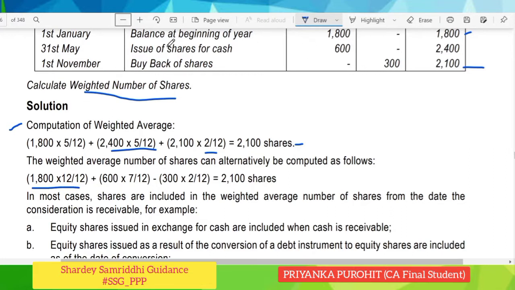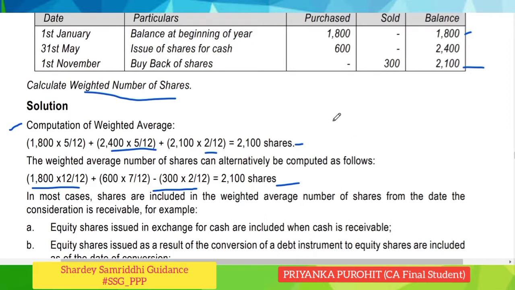600 were issued on 31st of May. So from June to December, that is 7 months, 600 shares are there. On 1st of November we have bought back 300 shares. So 300 on 1st of November, we have to reduce it. 300 into 2 by 12, which gives us again 2100 shares. So these are the two methods.